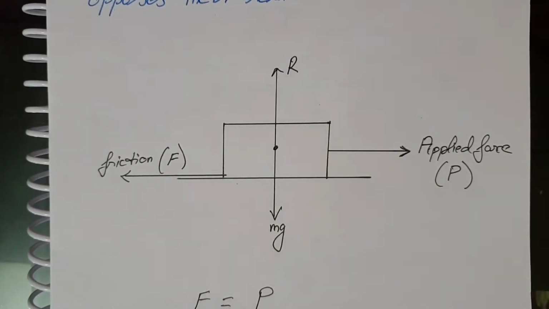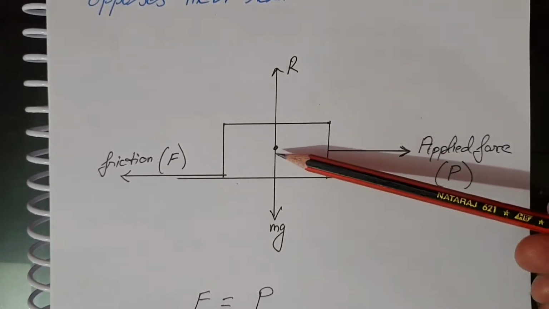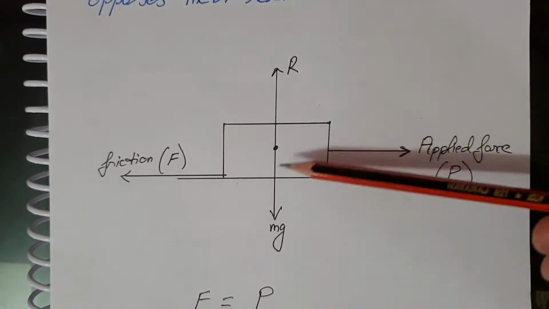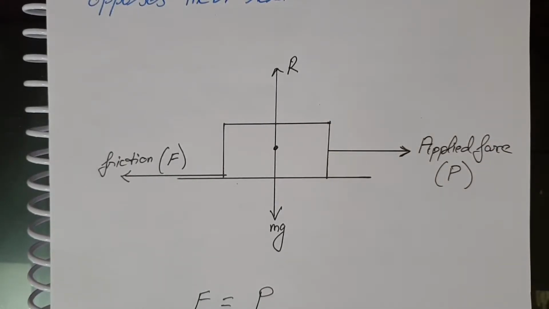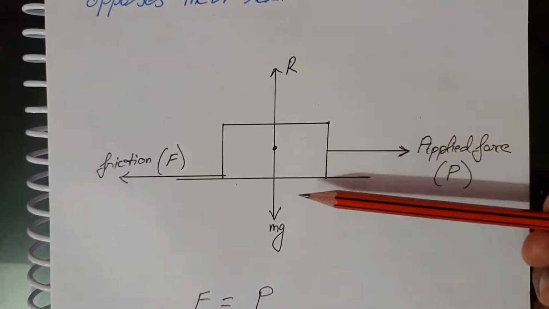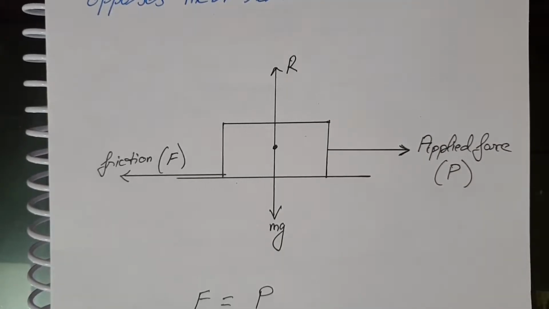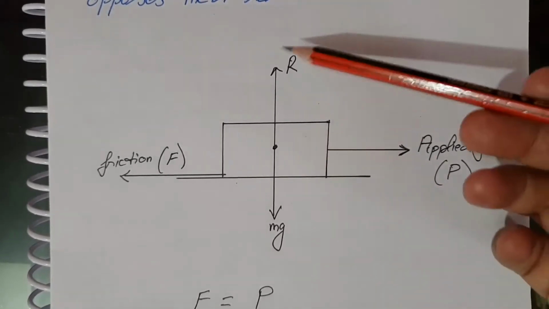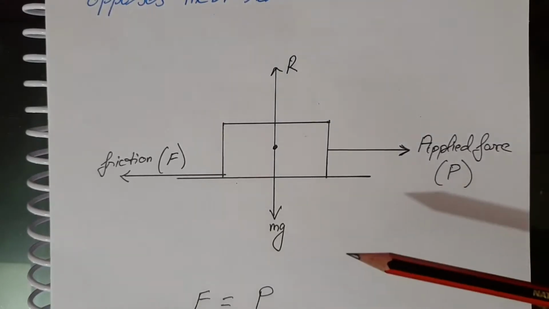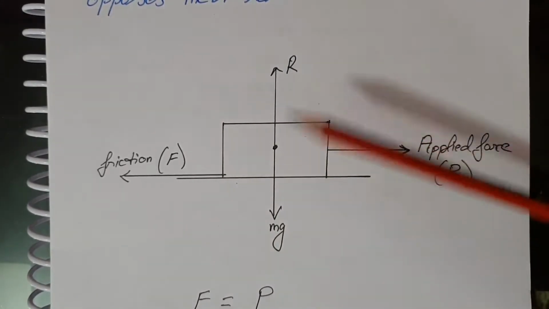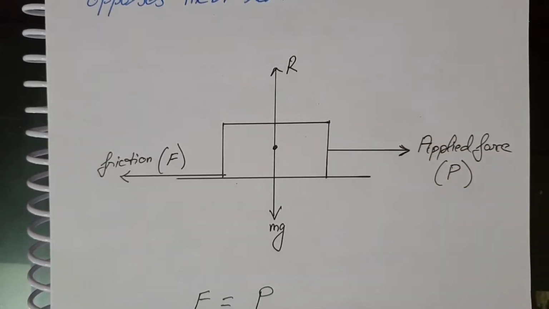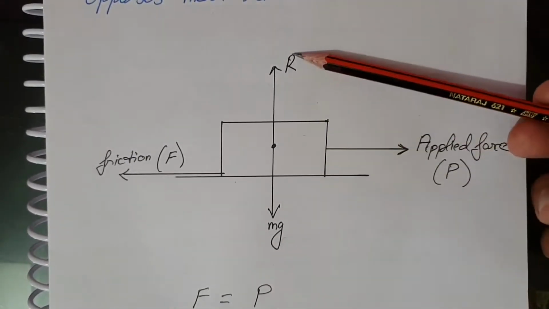Now consider a block of weight mg. This is the block, whose weight is mg, lying on the floor. R is the normal reaction. Now when a body presses against a surface, the surface deforms. So basically it is pressing against the surface, and the surface deforms even if it appears to be rigid. The deformed surface pushes on the body with a normal force R. This is perpendicular to the surface. This is called the normal reaction, which basically balances mg. So this is the weight of the block and this is the normal reaction.